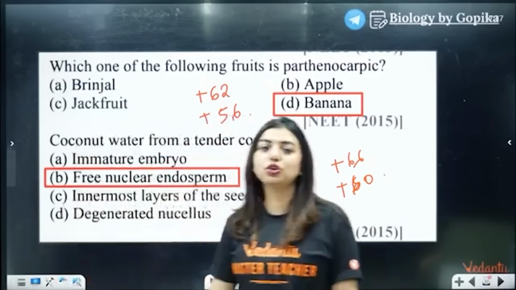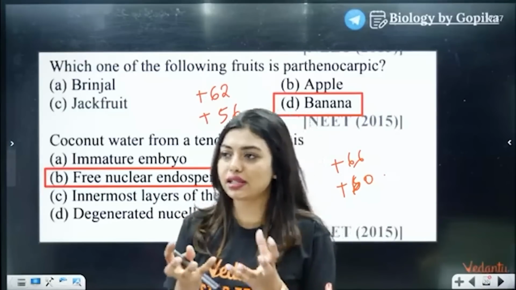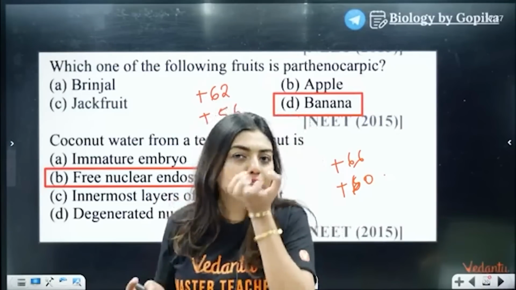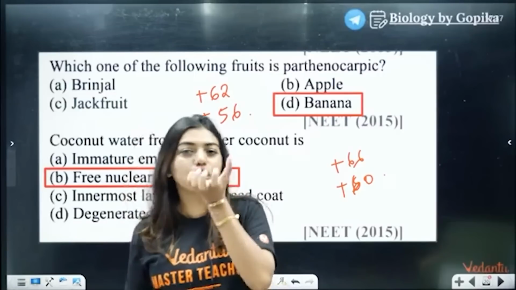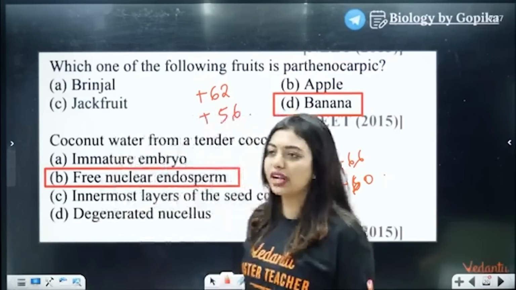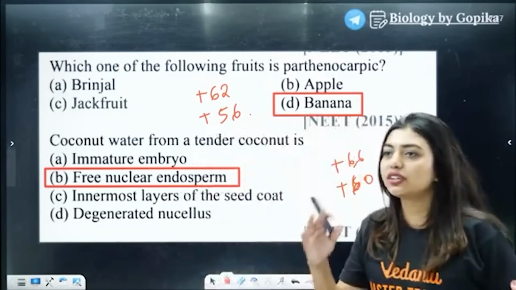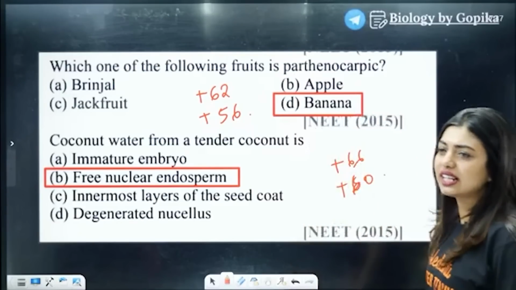Apple is a false fruit because the thalamus develops into the fruit. Thalamus is what you are eating. You're not eating the actual ovary. You are eating the thalamus. So anything that is not formed from an ovary becomes a false fruit. Who asked me the question? Krishnaveni. Very nice name.